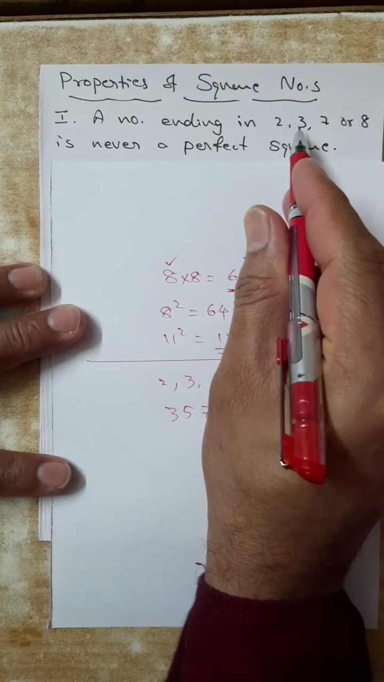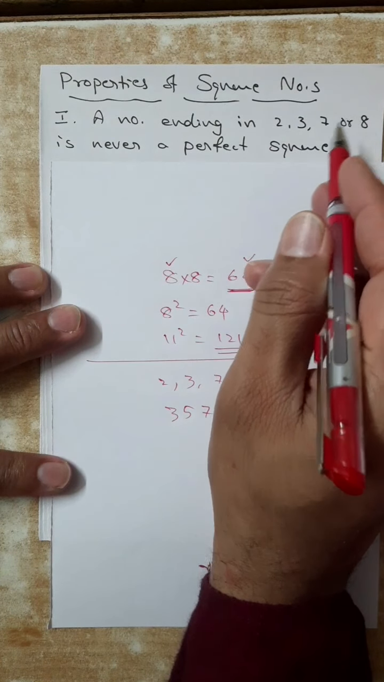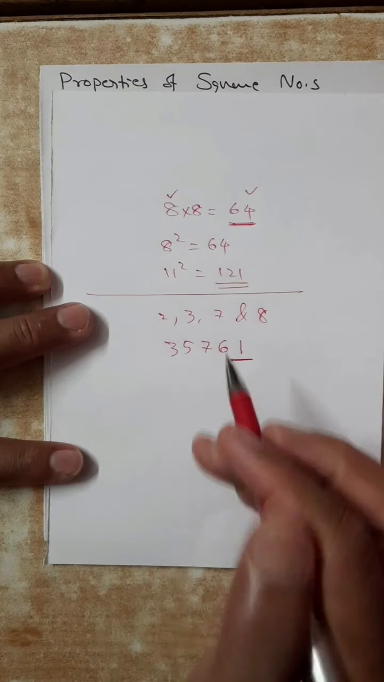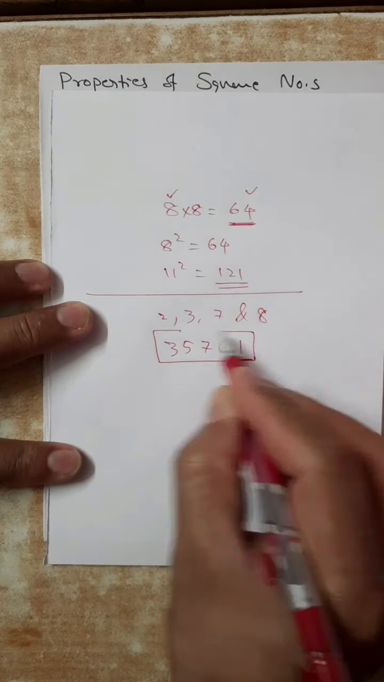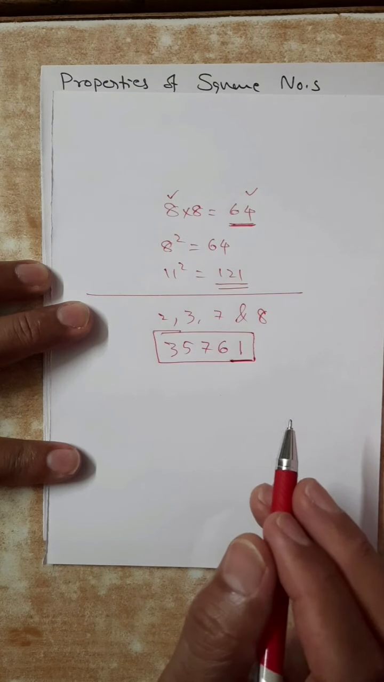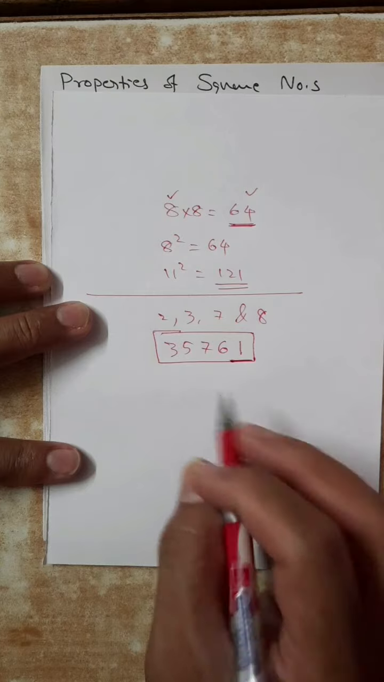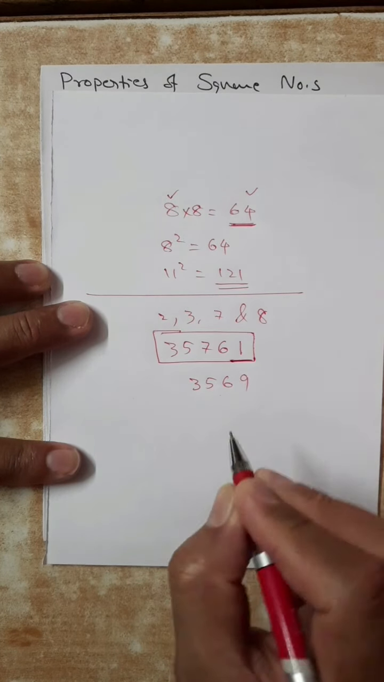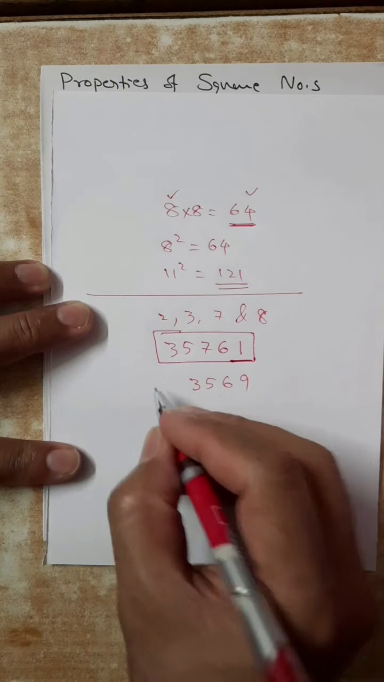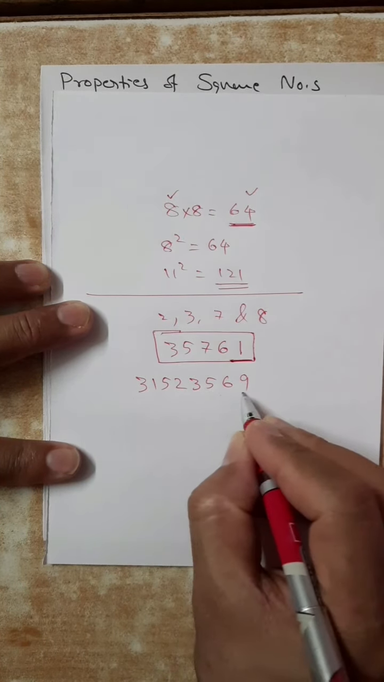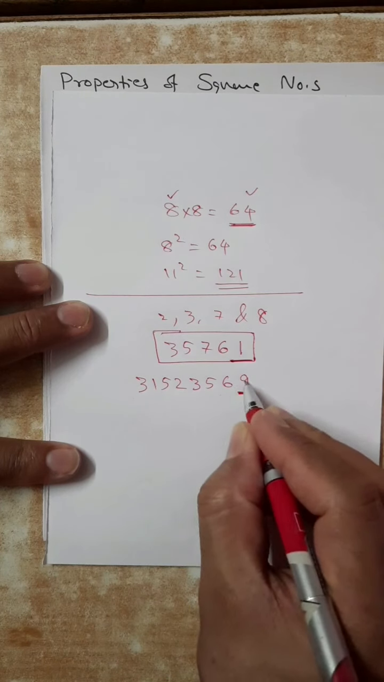Because of this, the numbers 2, 3, 7, 8 are getting rejected. Now, whether this one can be accepted or not, we have to check ourselves using some technique. Is it clear? If it is 2, 5, 6, 9, a very big number, 3, 1, 5, 2, 3, 5, 6, 9, the last digit is 9. So we cannot reject it.